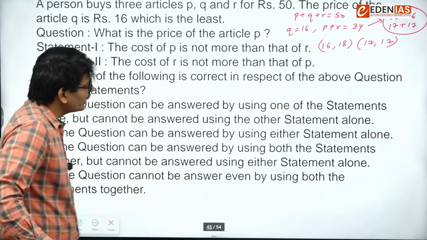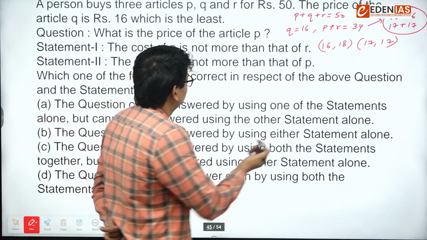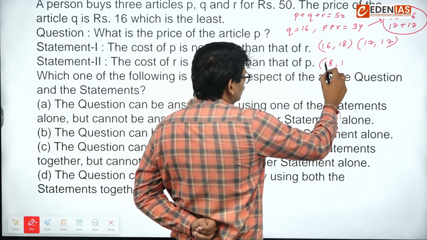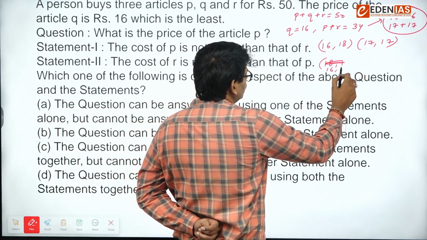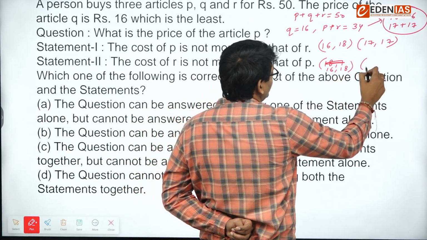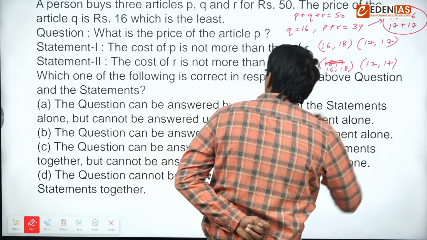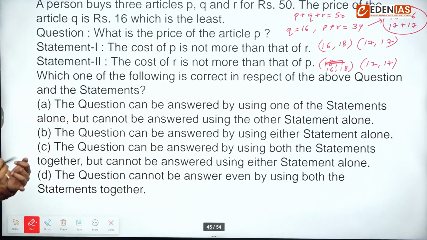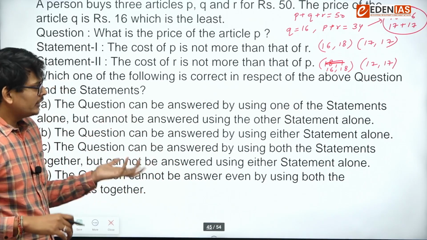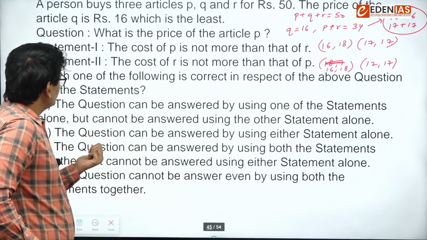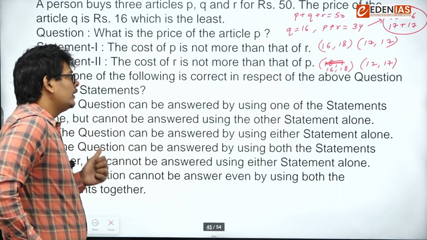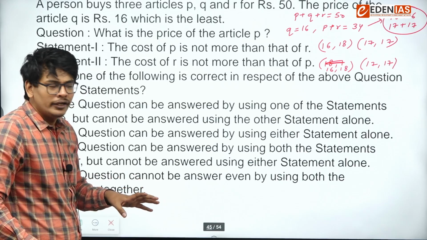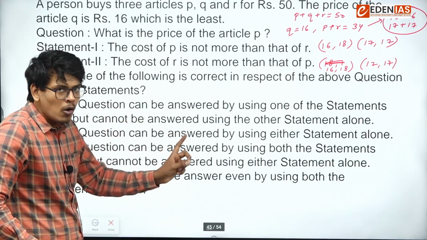The cost of R is not more than that of P. Again, the same case. That means if I go statement-wise, using the first statement, the value of P is coming out 16 as well as 17. Using statement 2, the value of P is coming out 18 as well as 17. So we are not getting a unique answer using statements alone.